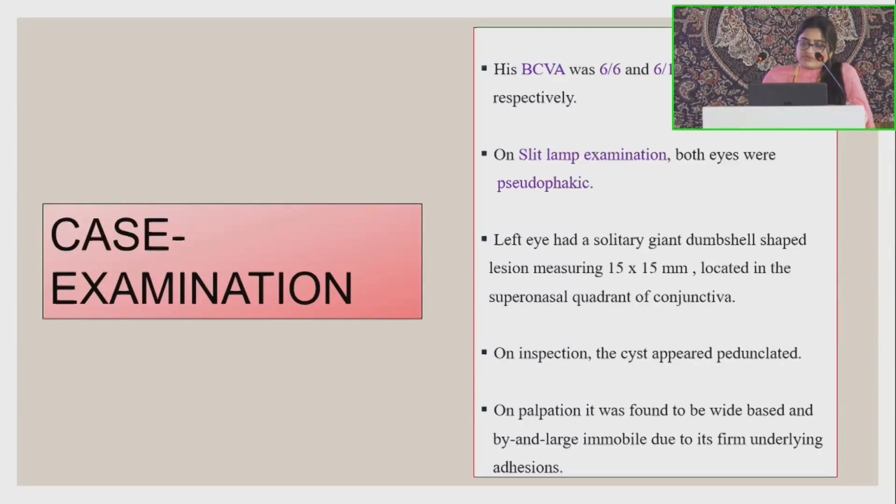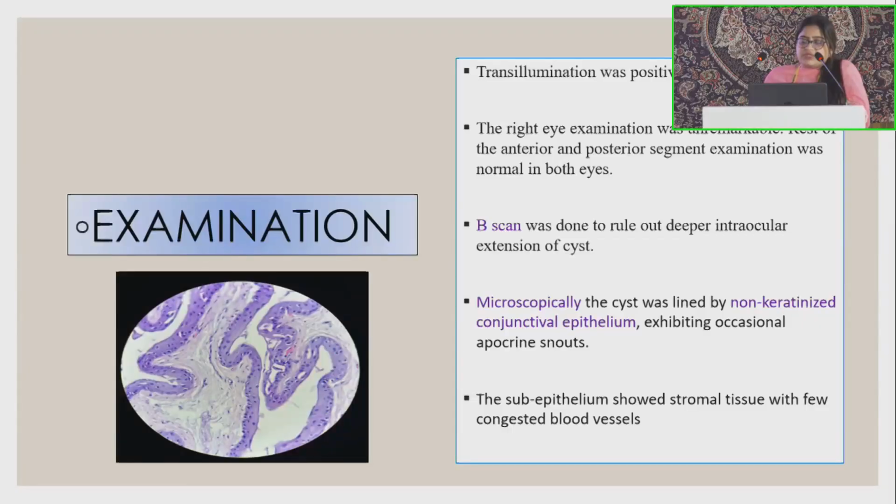On palpation, it was white-based and immobile due to its firm underlying adhesions. Trans-illumination was positive. The rest of the examination was unremarkable. B-scan was also done to rule out a deeper intraocular extension of the cyst. On histopathological examination, the cyst was lined by non-keratinized conjunctival epithelium, and as we can see, there is also a presence of apocrine nodes.